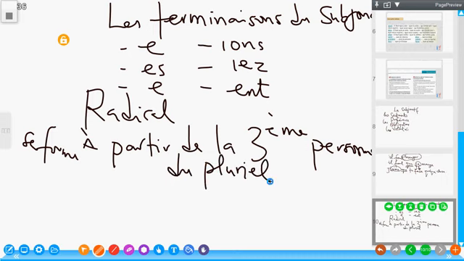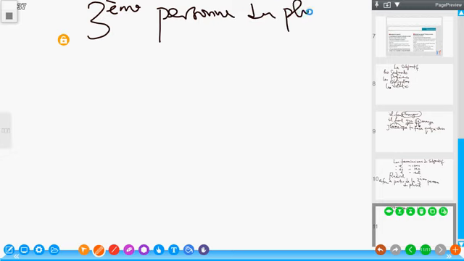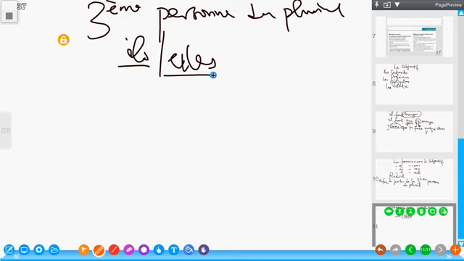This means that to conjugate in subjunctive, we will need the third person, troisième personne du pluriel. That is the ils or elles version of the verb in its present tense form. For instance, we're taking a verb like finir.